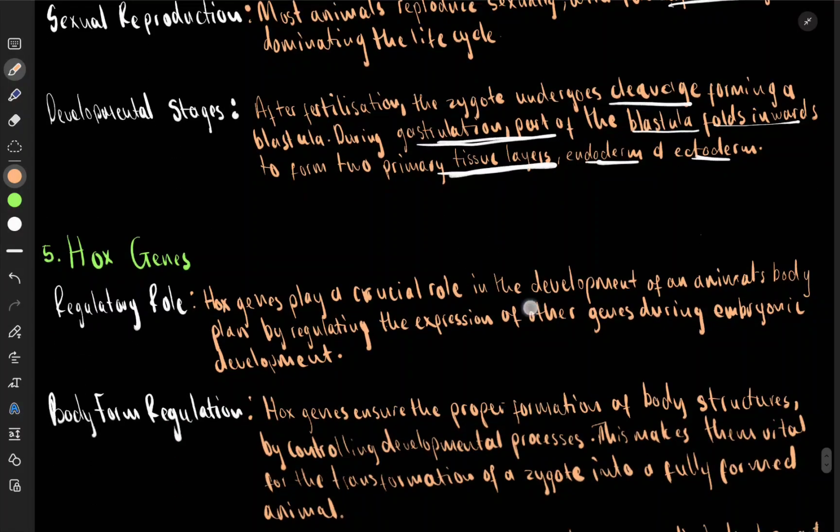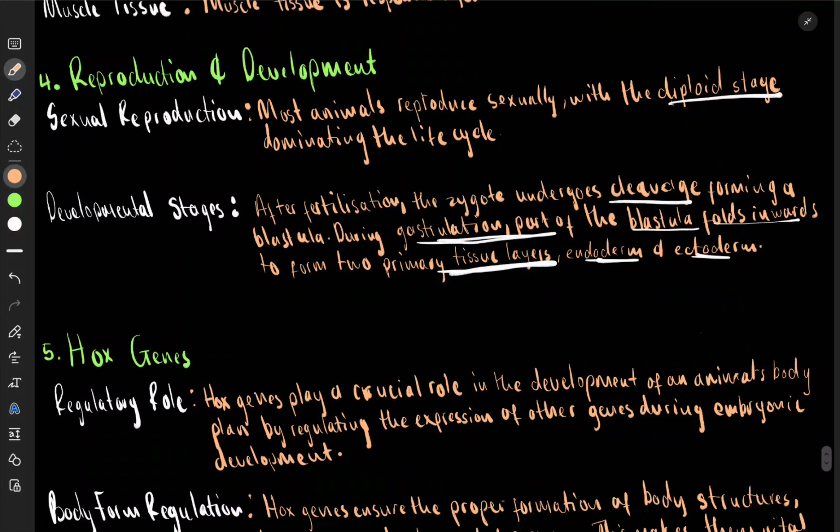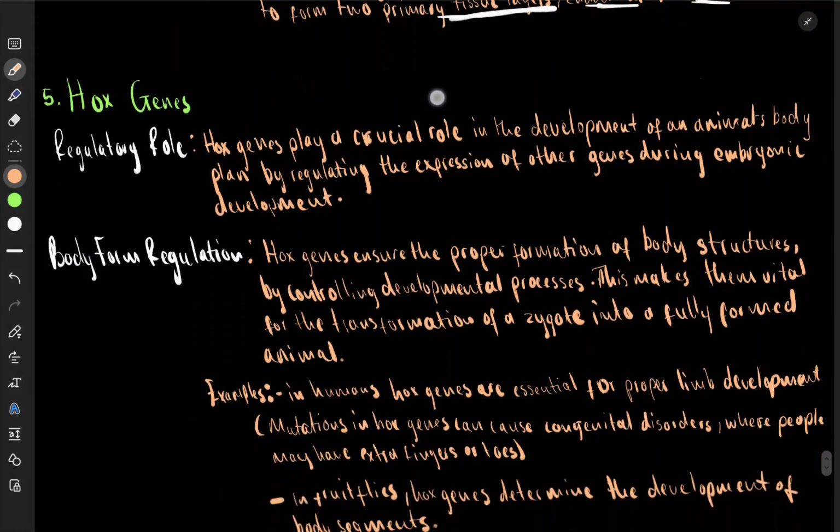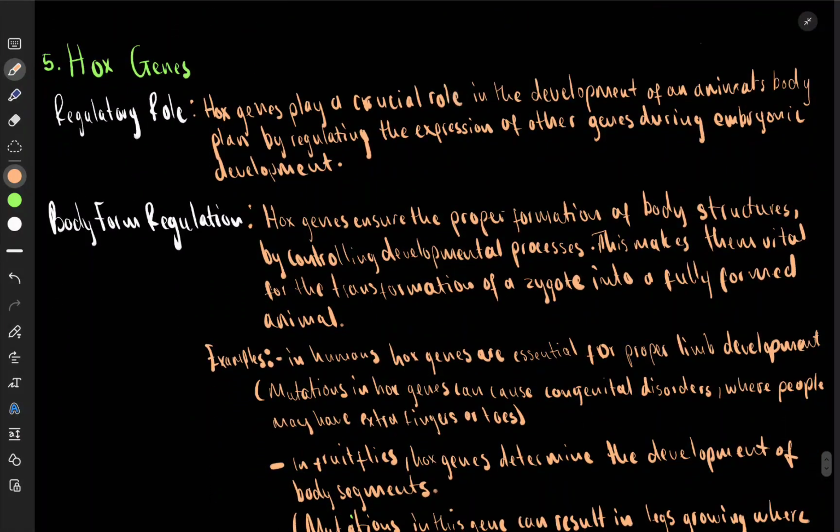Don't forget that. Now here, that is the embryonic development, where you have the zygote going through cleavage to form a blastula. The blastula then goes through gastrulation, where it forms the opening called a blastopore, and then it folds into two layers, the inner called the endoderm, the outer called the ectoderm. Basic but very important. Now we go to the last thing in animals, and this is what we call Hox genes.